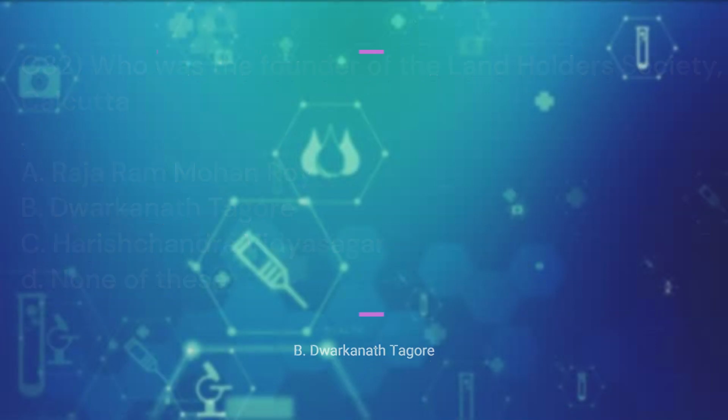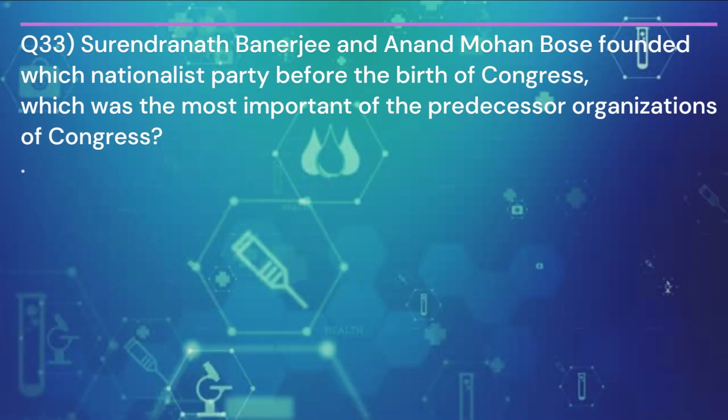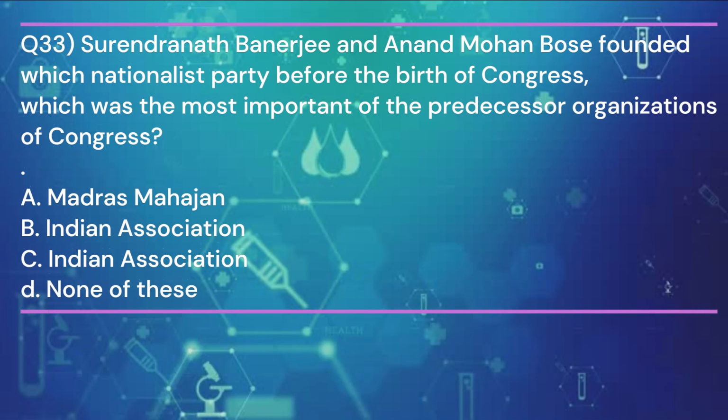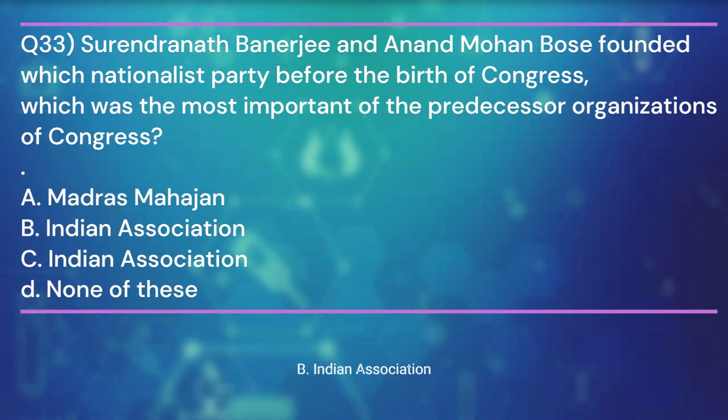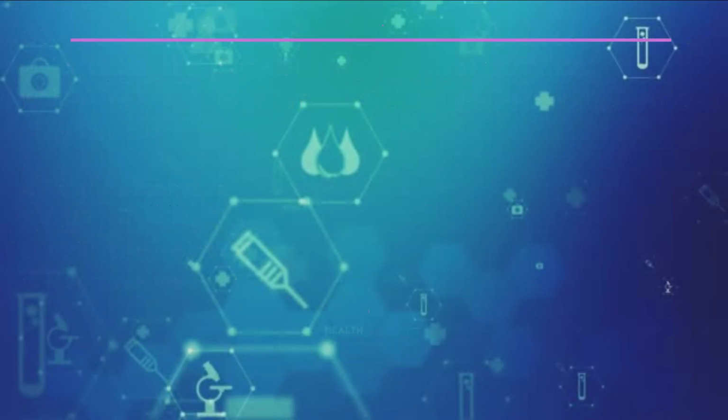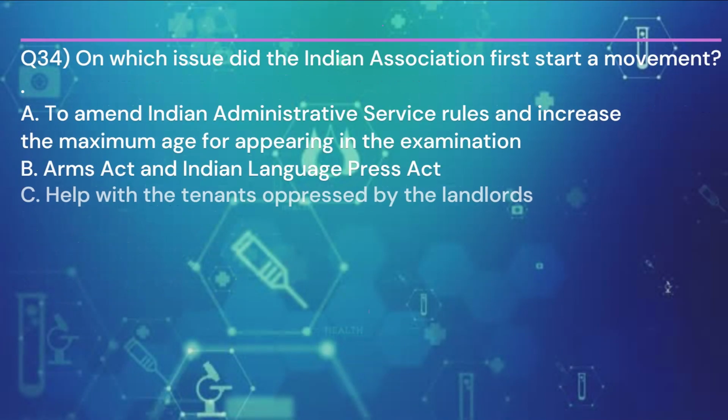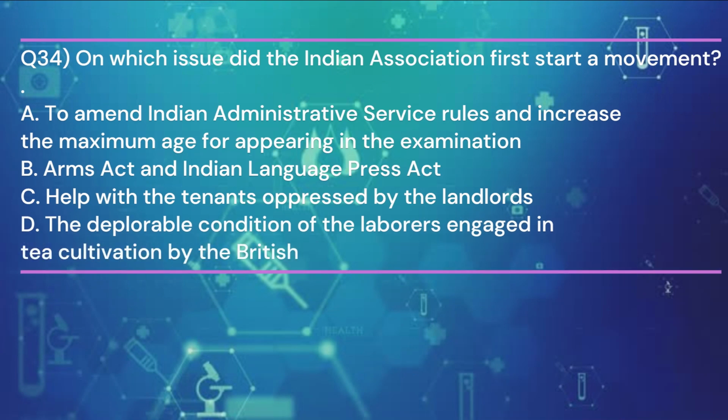Dwarkanath Tagore. Question 33. Surendranath Banerjee and Anand Mohan Bose founded which nationalist party before the birth of Congress? Which was the most important of the predecessor organizations of Congress? And the answer is B. Indian Association. Question 34. On which issue did the Indian Association first start a movement? And the answer is A.